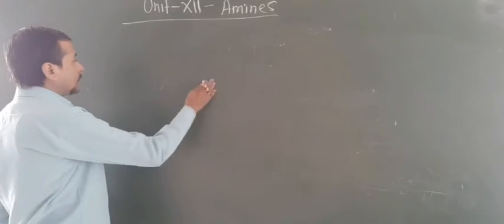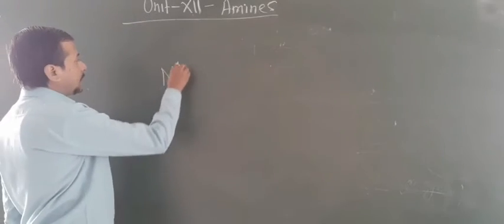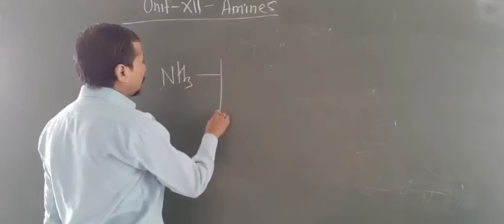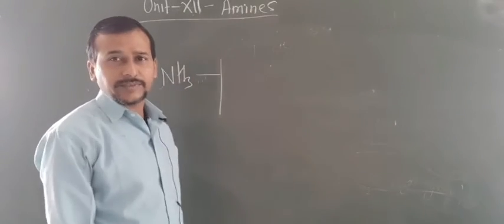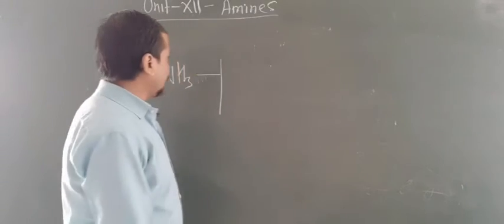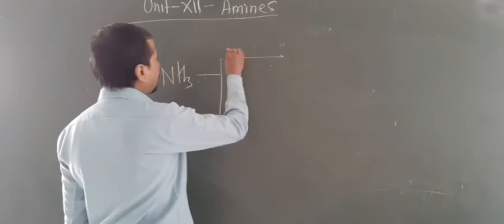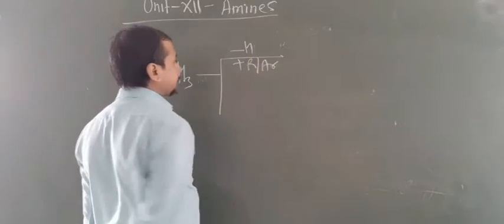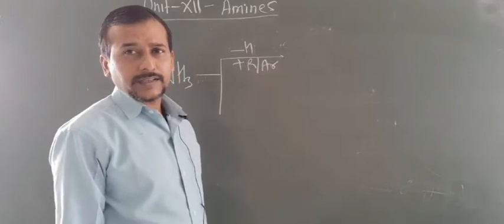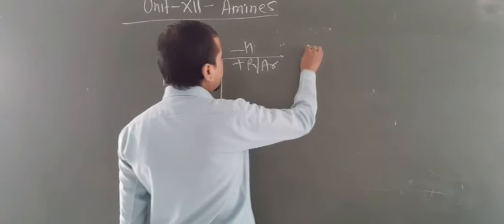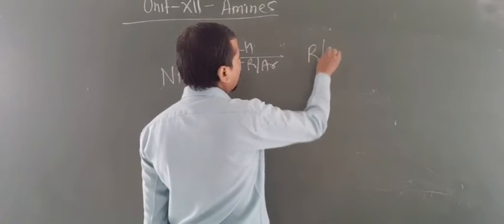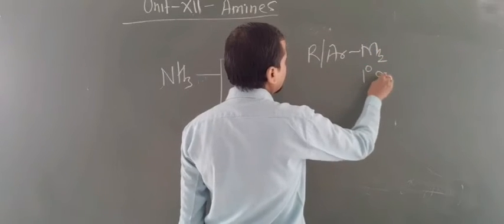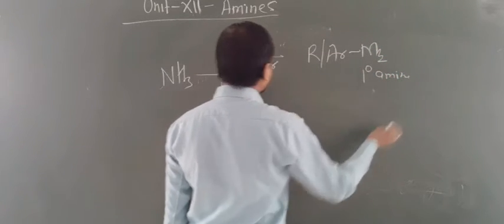So basically, look here, it is a derivative of ammonia. Now how can you get the four classes of amine, that is 1 degree amines, 2 degree amines, 3 degree amines and 4 degree amines? Look here, when you replace one H and add one R or Ar, where R means alkyl group and Ar means aryl group, you get R or Ar NH2. So this is known as a 1 degree amine.